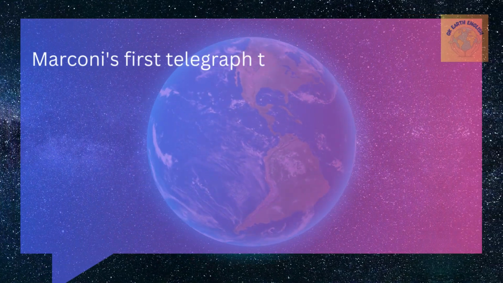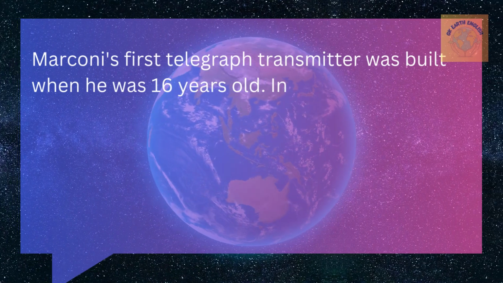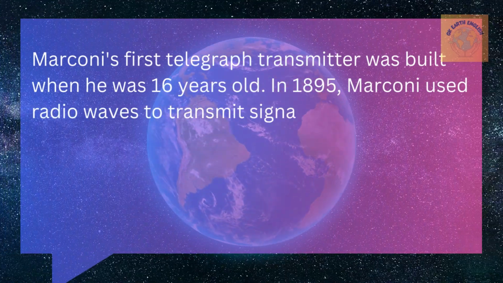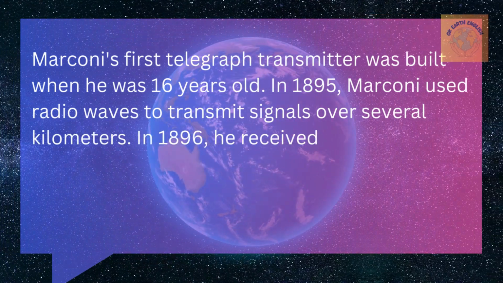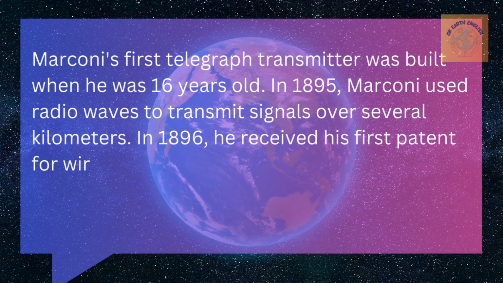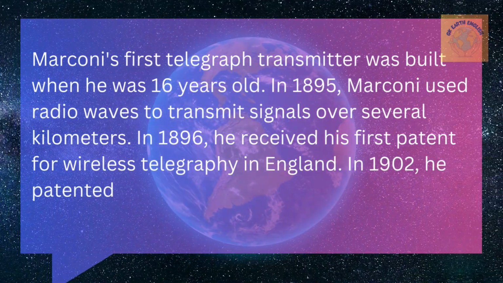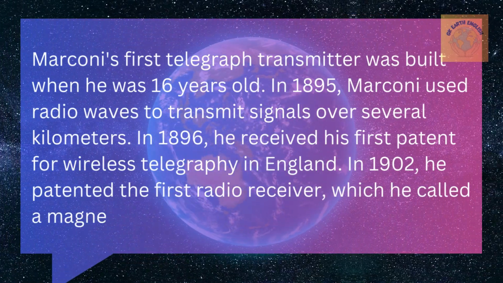Marconi's first telegraph transmitter was built when he was 16 years old. In 1895, Marconi used radio waves to transmit signals over several kilometers. In 1896, he received the first patent for wireless telegraphy in England. In 1902, he patented the first radio receiver, which he called a magnetic detector.